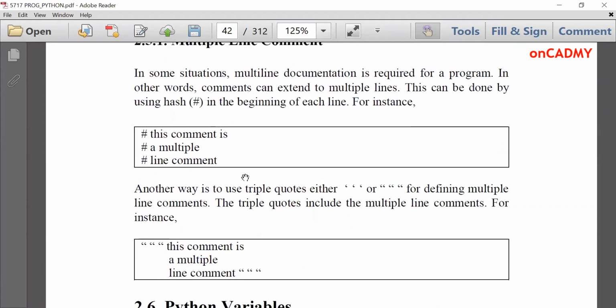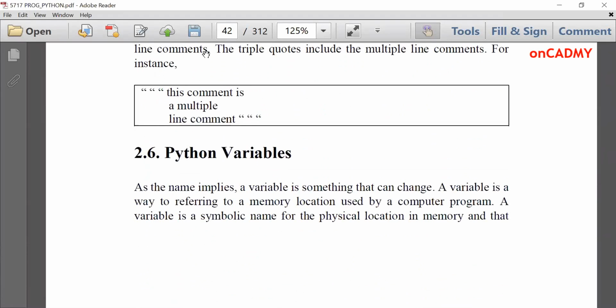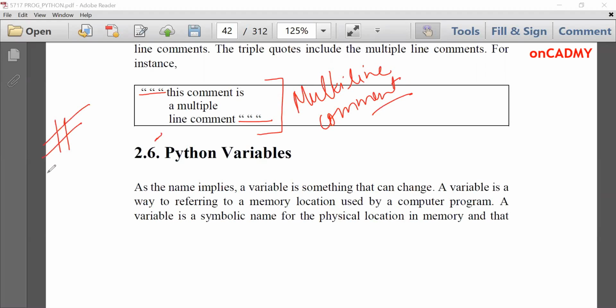There are various ways to give multi-line comments. Another way is you can give it by using triple quotes. Starting with triple quote, then write your comment either in one line, multiple line, or any number of lines, and then close it again with triple quotes. Then it will become multi-line comment. So you need to understand that single line comment can be given with hash and multi-line comment can be given with triple quotes. Okay. So this is all about documentation in Python.